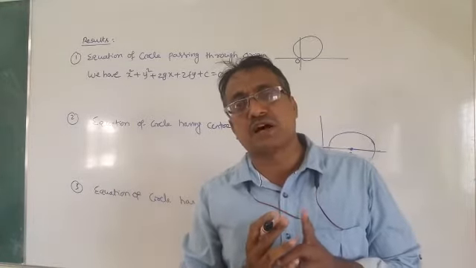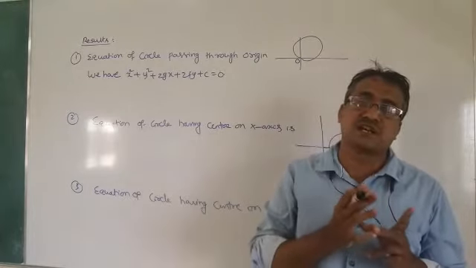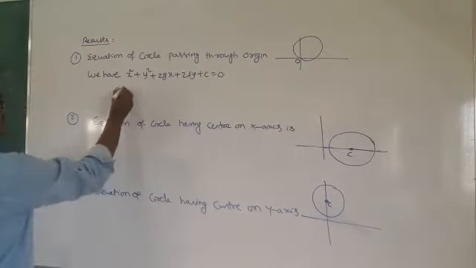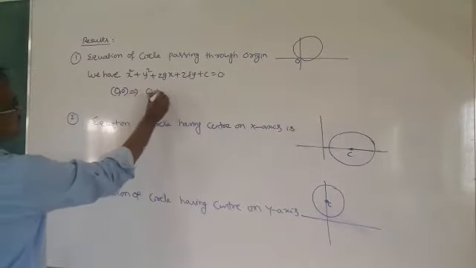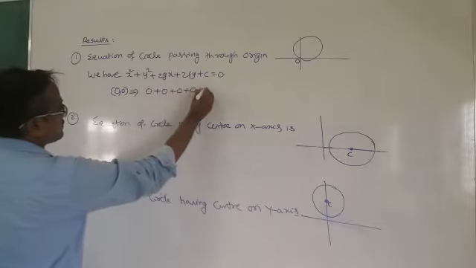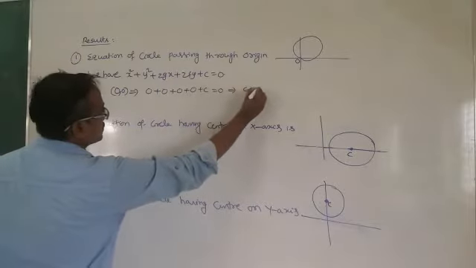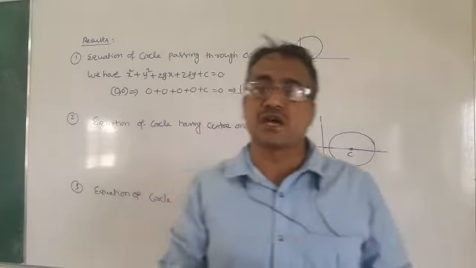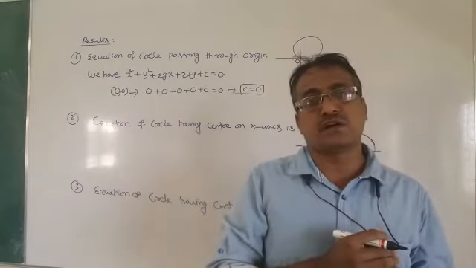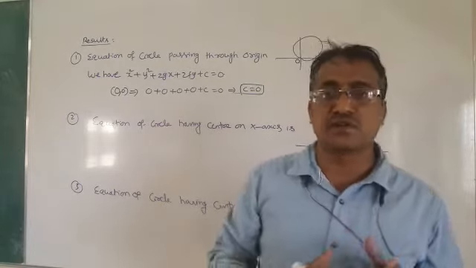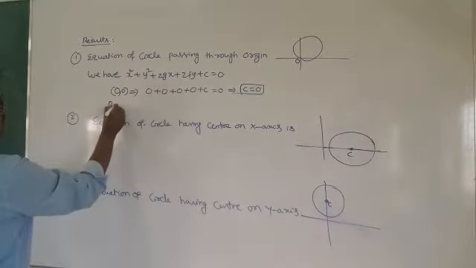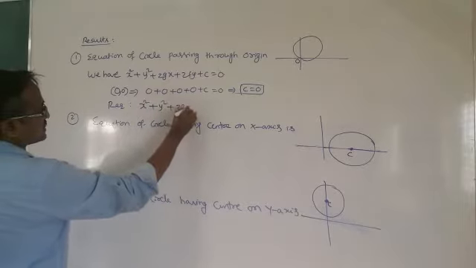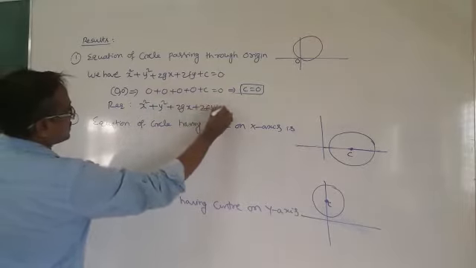Now this circle is passing through the origin. That means it has to satisfy 0 comma 0. Let us substitute 0 comma 0 here: 0 plus 0 plus 0 plus 0 plus c is equal to 0. So you will get c is equal to 0. So if a circle passes through the origin, then there will be no constant in that circle, that is c is equal to 0. So the required circle is x square plus y square plus 2gx plus 2fy is equal to 0.